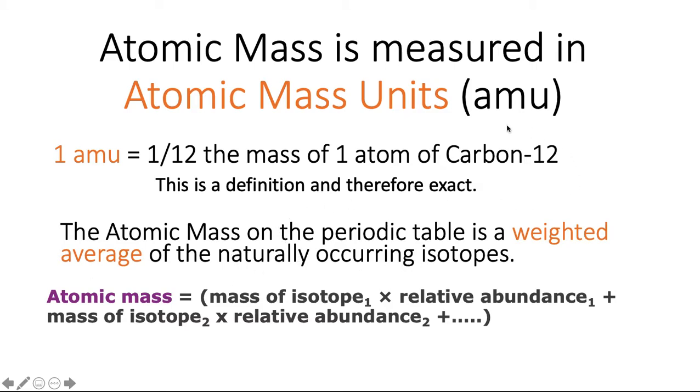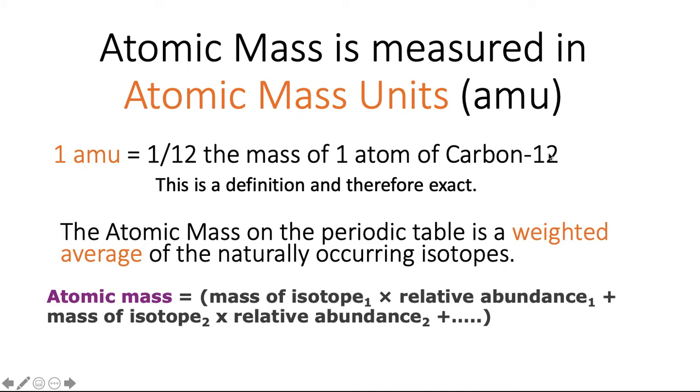Remember that we said that isotopes differ in the number of neutrons, and therefore, when we calculate the atomic mass, we have parts of carbon that are carbon-12. There's some carbon that is carbon-13, some carbon that is carbon-14, etc. So when we try to figure out the mass of one atom of carbon, we have to take into account all of the masses from all of the isotopes, because they have slightly different masses. So we have to take an average of all the isotopes' masses.